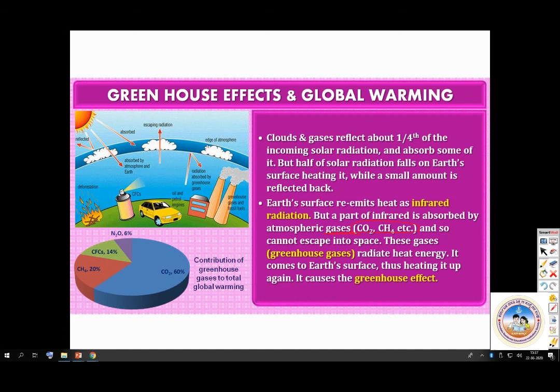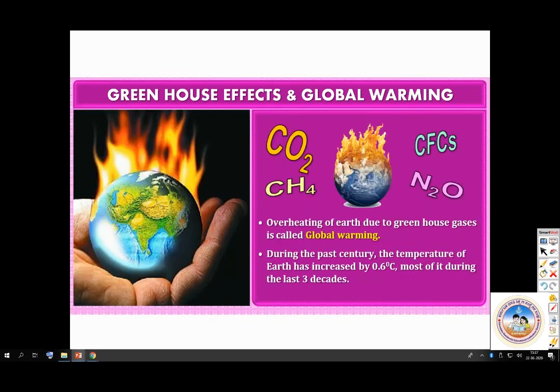Overheating of Earth due to greenhouse gases is called global warming. During the past century, the temperature of Earth has increased 0.6 degrees. Okay, most of it during the last 3 decades.